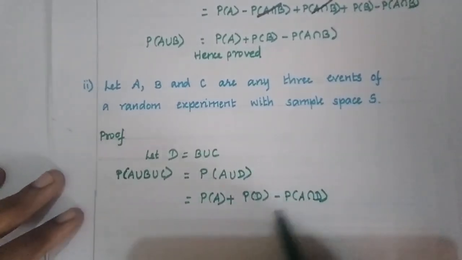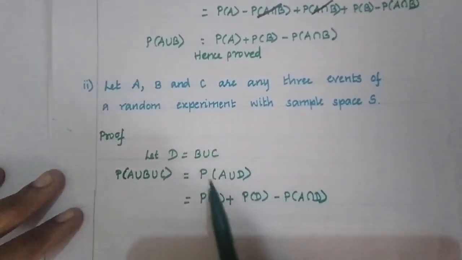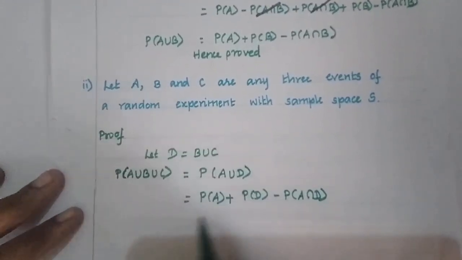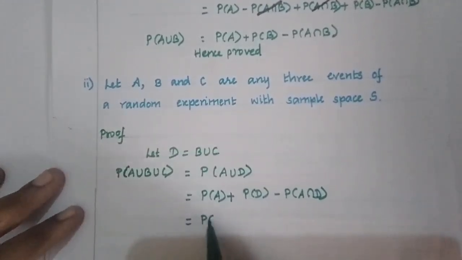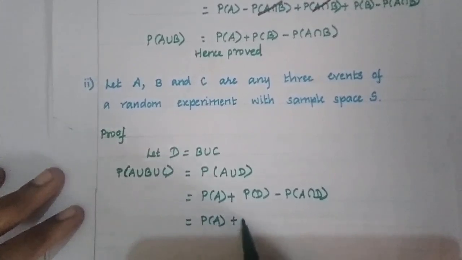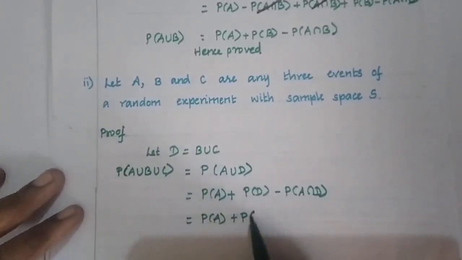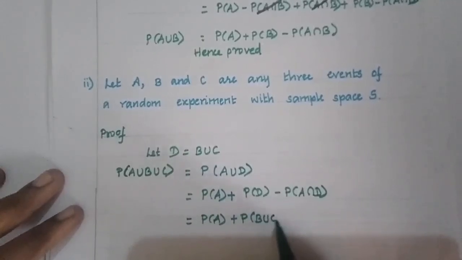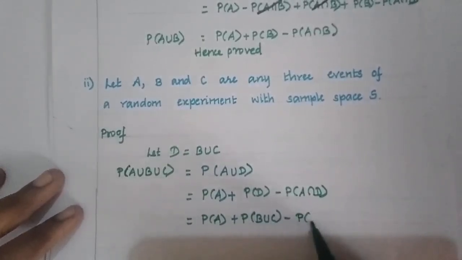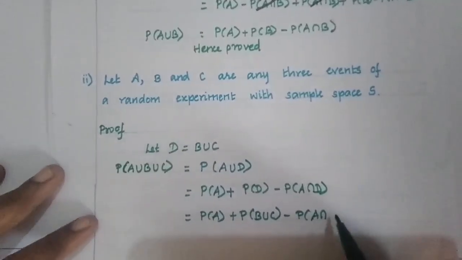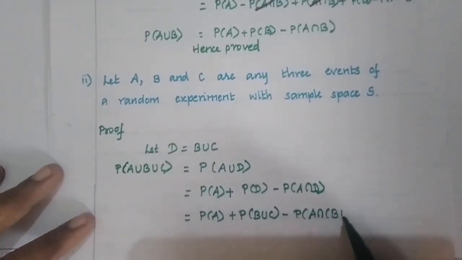Now this is in simplified form. Now we can substitute B union C in the place of D, which is equal to P of A, then P of B union C, minus P of A intersection B union C.